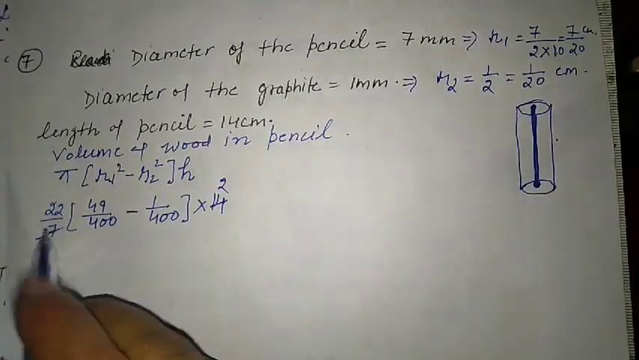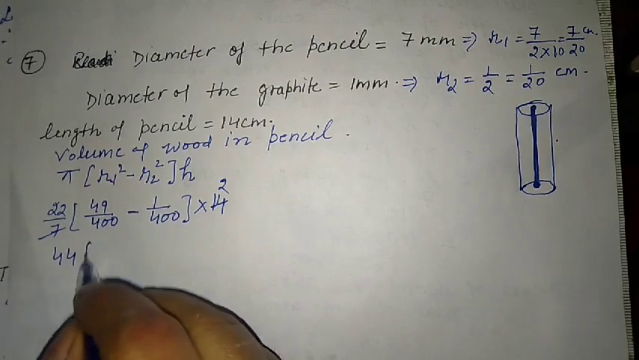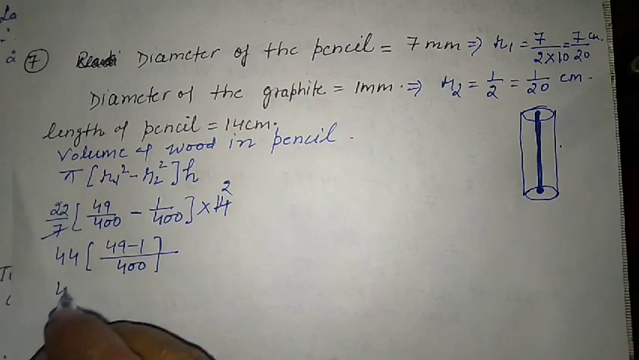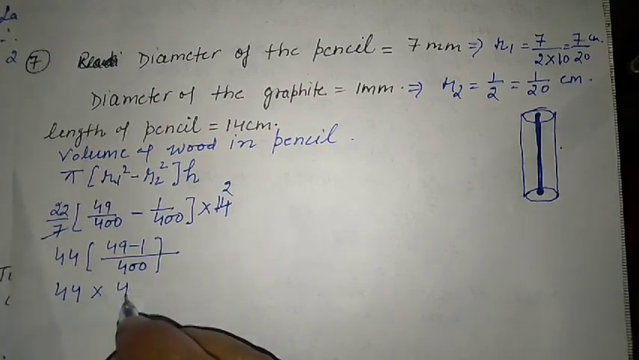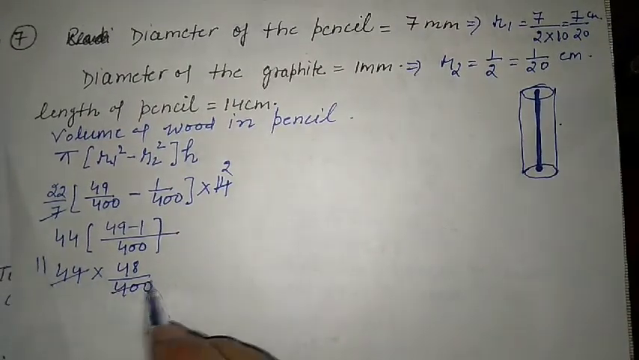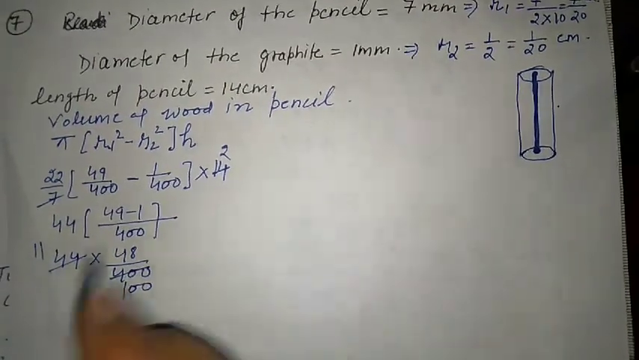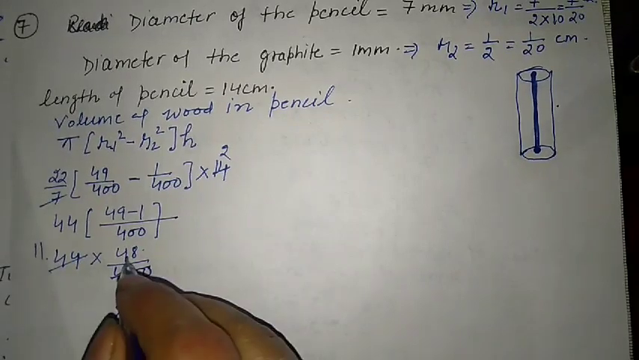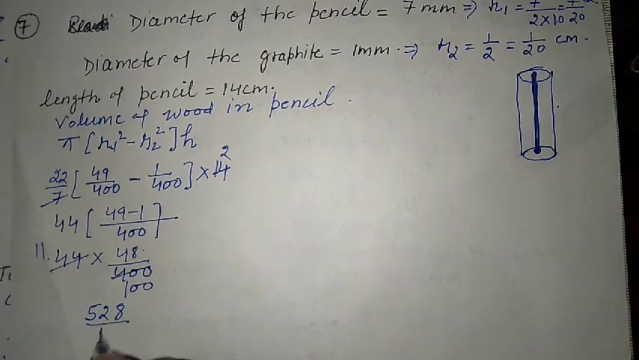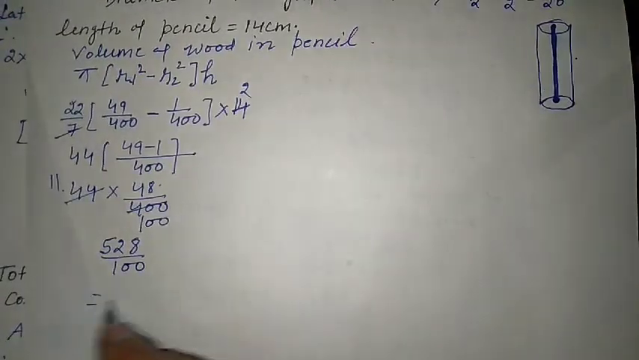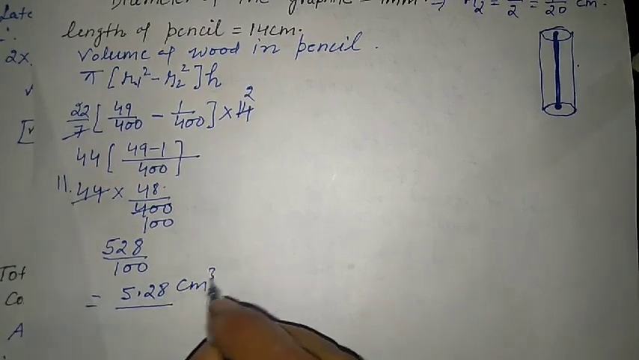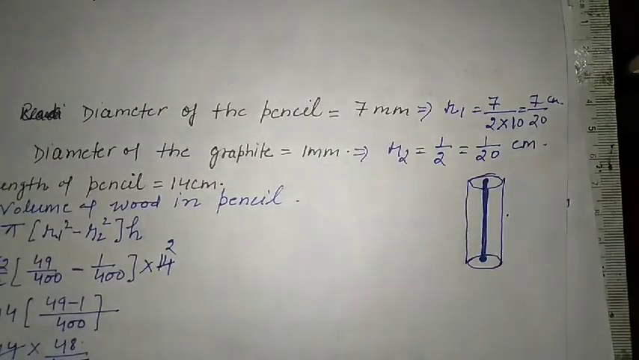So 7 2s are 14, and here 2 and 22 can be multiplied. Taking the LCM 400, 49 minus 1, we are having 44 into 48/400. This can be cut by 11 and 100. So if we multiply 11 8s are 88, 44 plus 8, that is 52. 52/100, that is equals 5.28 centimeter cube. This is the volume of the wood in the pencil.